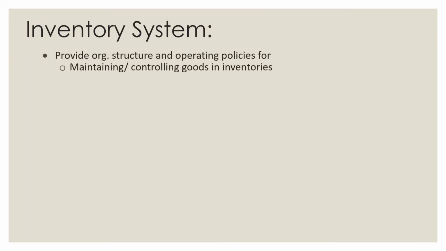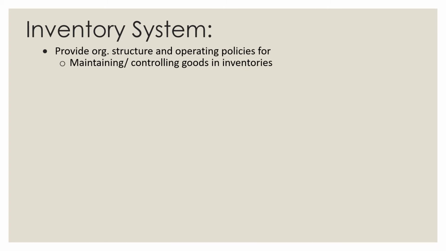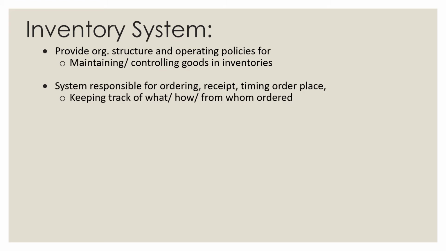Now the inventory system. It provides organizational structure and operating policies for maintaining and controlling goods and services in inventories. It is the system responsible for ordering, receipt, timing of order placement, and keeping track of records of what, how much, and from whom ordered. There are two types.